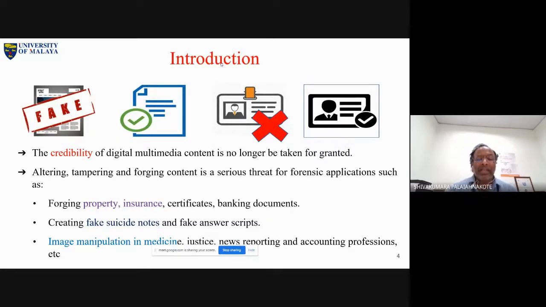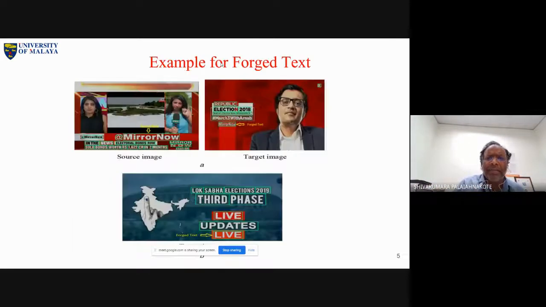See how people are making chain forgery of information to gain some benefits. That is what is happening in banks also, even with certificates. Many people I have seen create fake certificates to join companies and jobs. There are many things happening. Anyway, we don't want to talk about those things. So those are the applications.